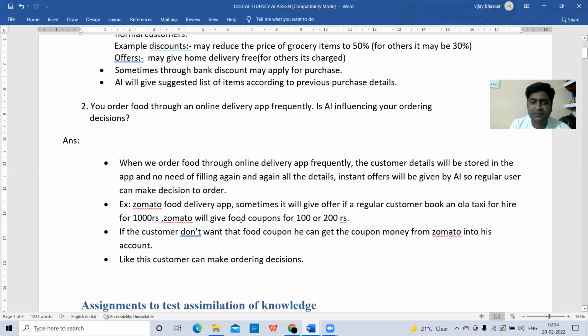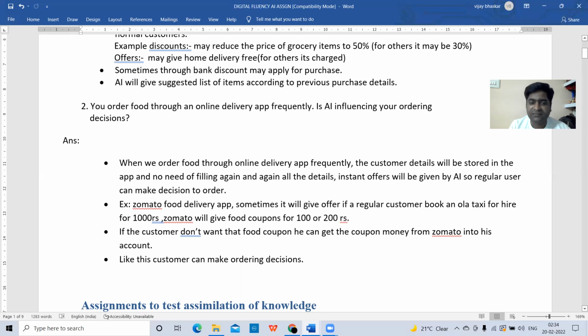If the customer doesn't want that food coupon, he can get the coupon money from Zomato into his account. So if he doesn't want to take the coupon, he can ask them to credit the money to his account only. Like this, he can make a decision. They will give offers, and among the offers, whichever is suitable for him, he can opt for it.